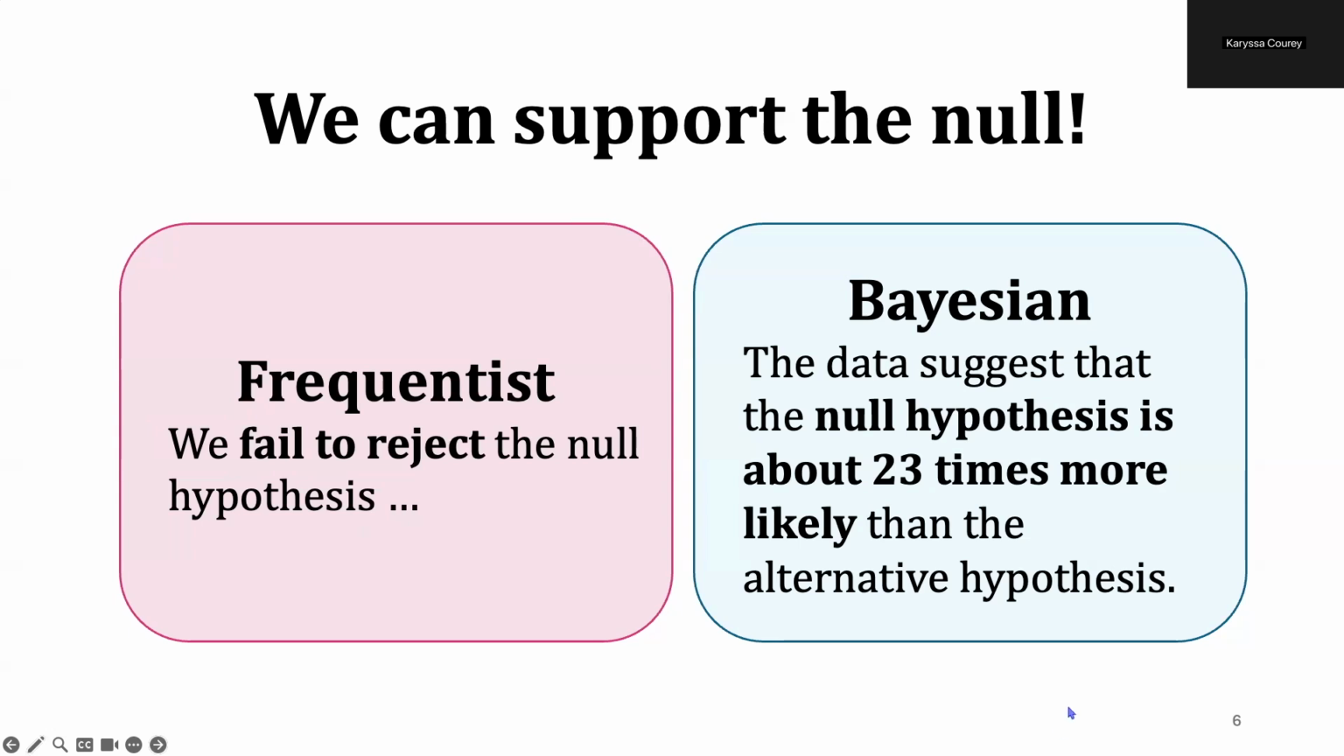So we can accumulate and directly support our null, which is really relevant in the context of scientific research where null findings can often be very meaningful. So with that, this is one benefit of using Bayesian analysis: the ability to support the null hypothesis.